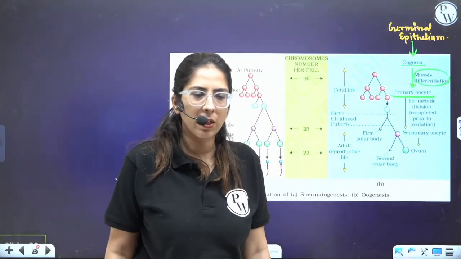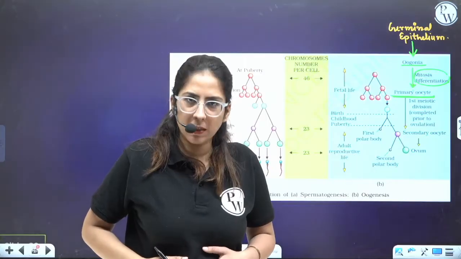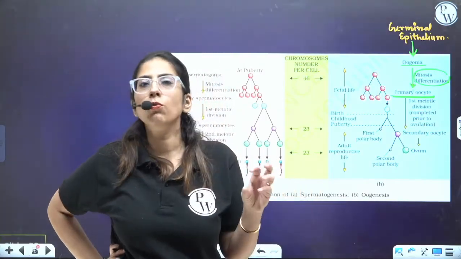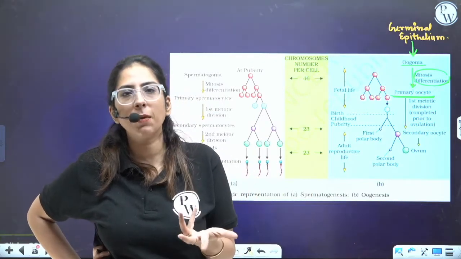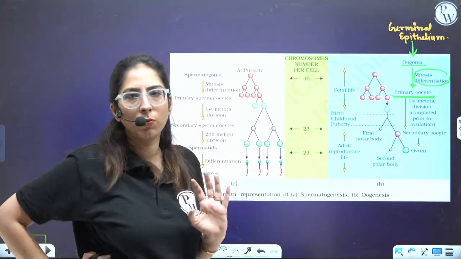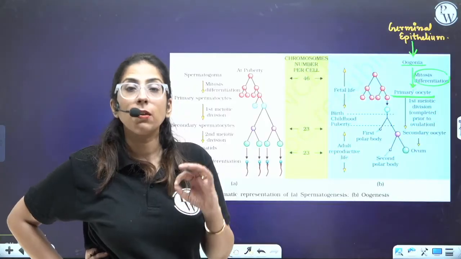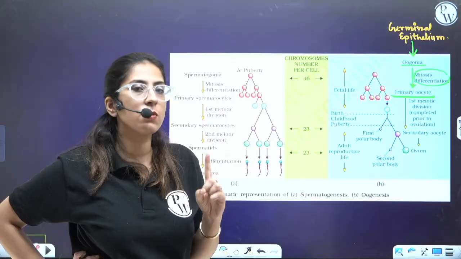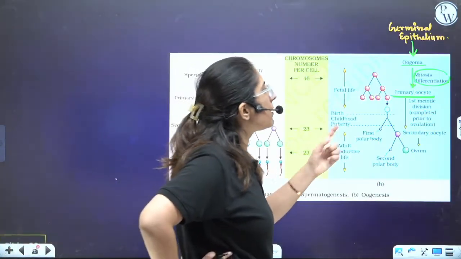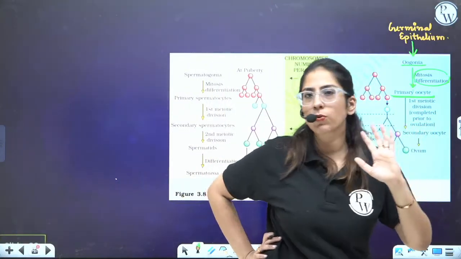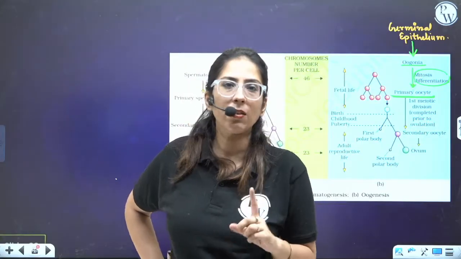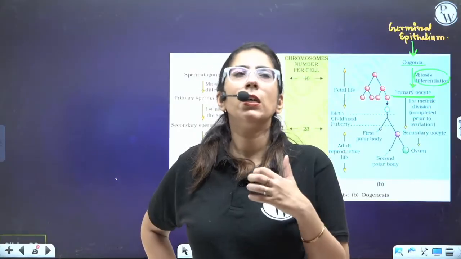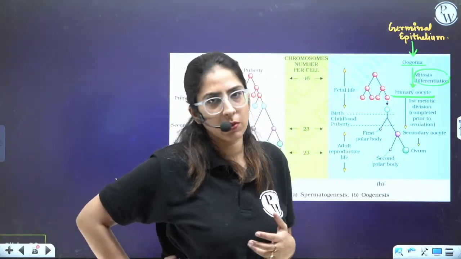So when I was in my mother's womb, at that time oogonia were there. Oogonia started multiplying themselves, and what they formed is a primary oocyte with the help of a process which is mitosis. So primary oocytes, they were millions. Now all these millions of primary oocytes started undergoing the meiosis.